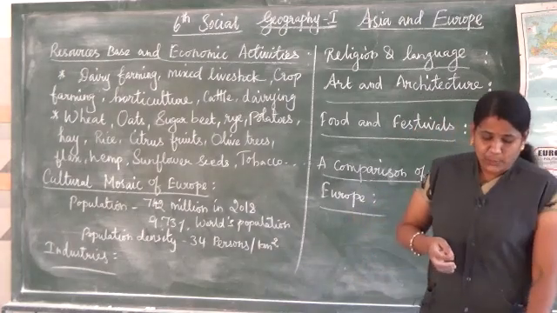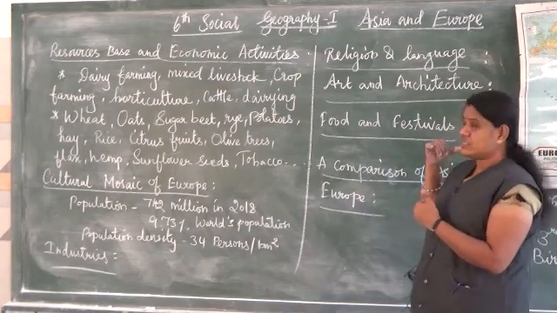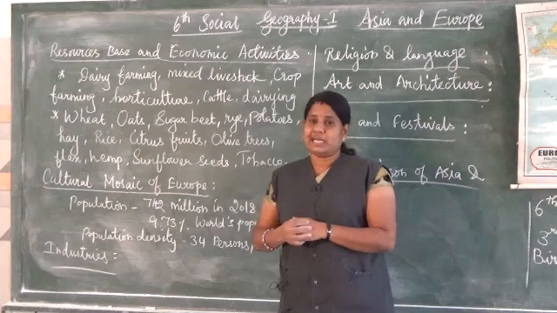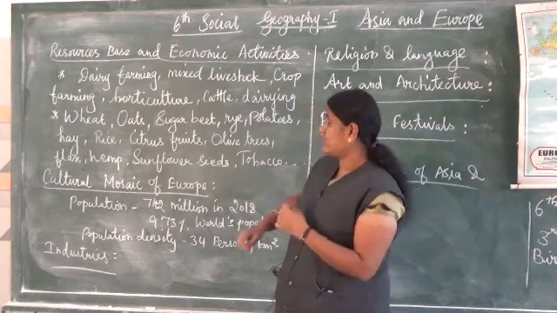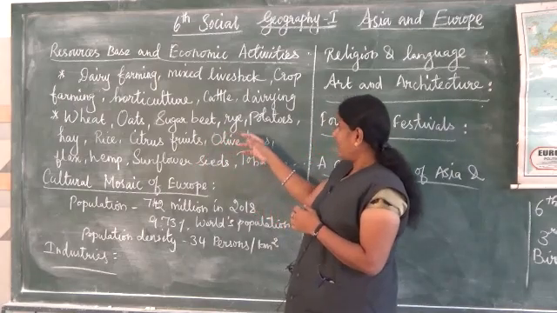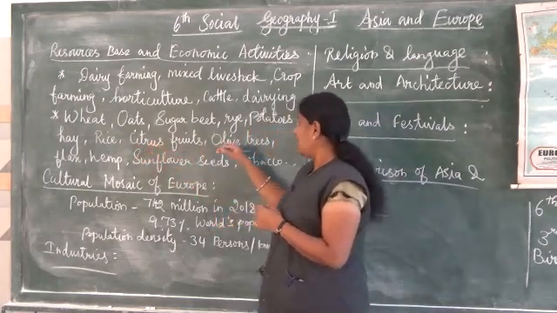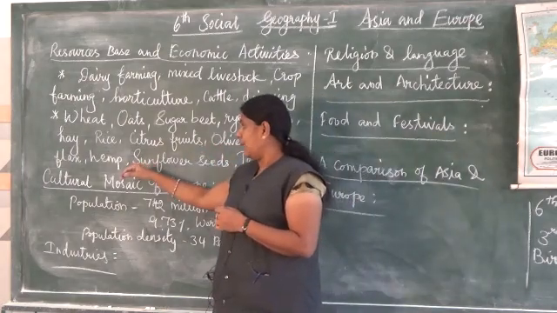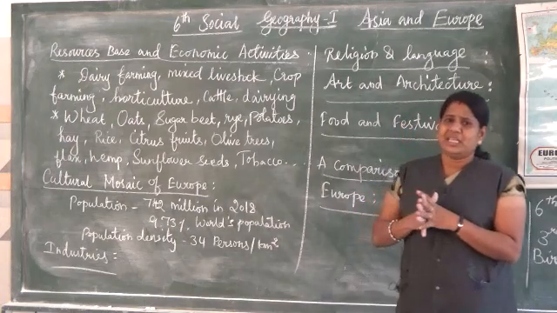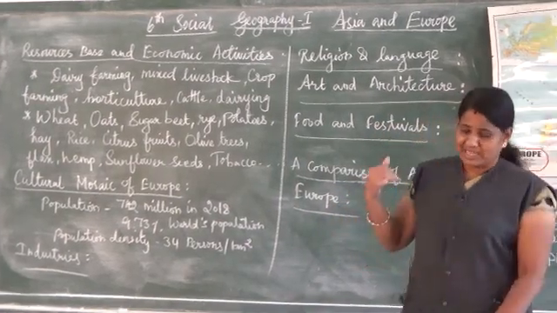The next, wheat. Which crops do they cultivate in this continent? Many crops. Specifically wheat, oats, sugar beet, rye, potatoes, hay, rice, citrus fruits, olive trees, flax, hemp, sunflower seeds, tobacco, etc. They produce different types of crops in these places.